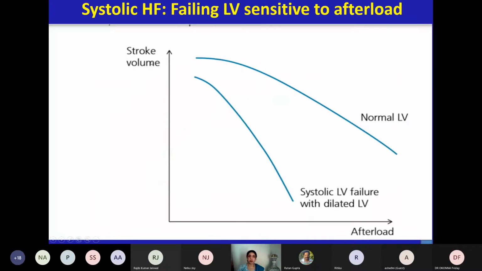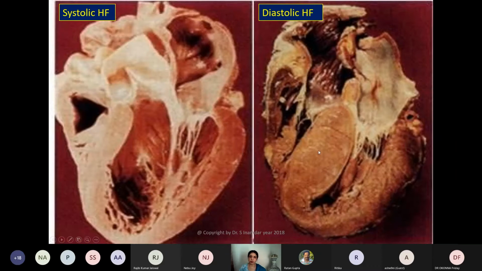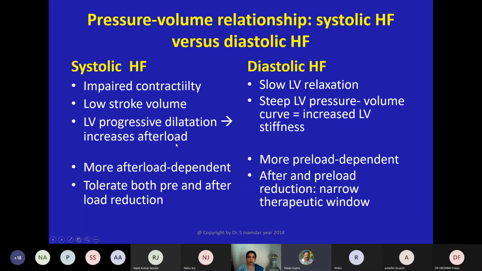Again, in systolic heart failure, this is stroke volume and afterload. When you reduce the afterload, it is quite well tolerated. Okay, the stroke volume doesn't decrease for a long time. So these are the beautiful pictures of systolic heart failure, dilated heart, and diastolic heart failure. See the chink of LV cavity, hardly there is any volume. Actually, in diastolic heart failure, volume in LV is reduced. In systolic heart failure, volume is increased. So how do we differentiate these two?